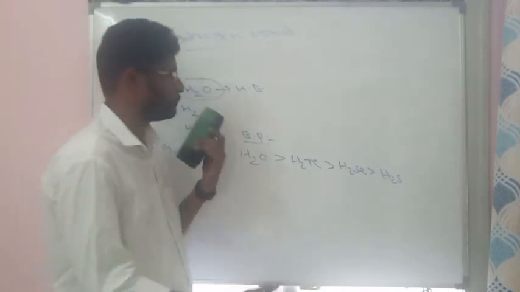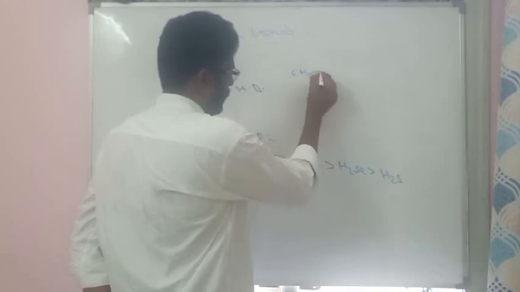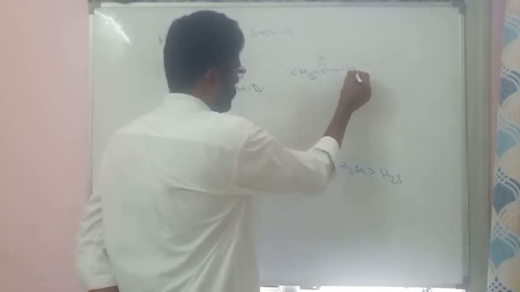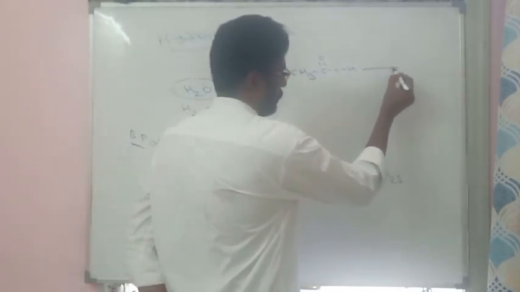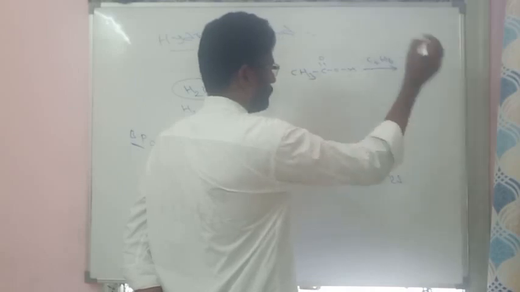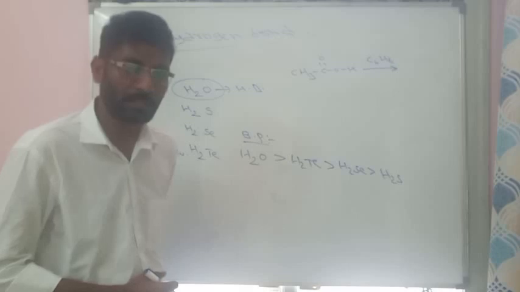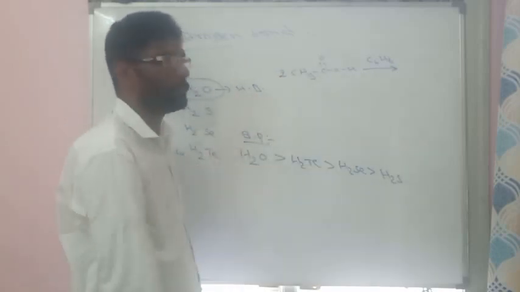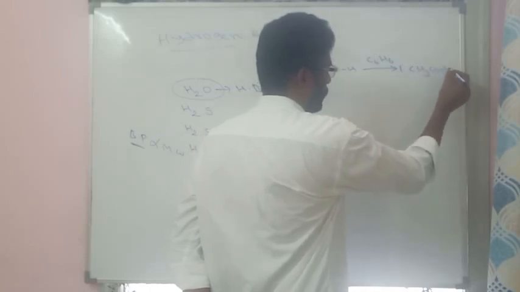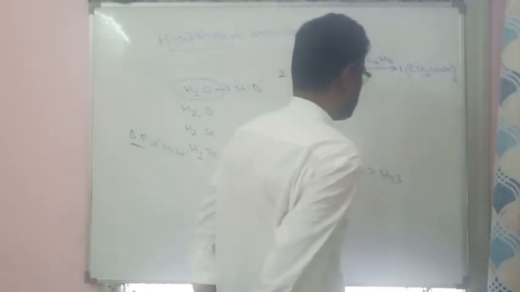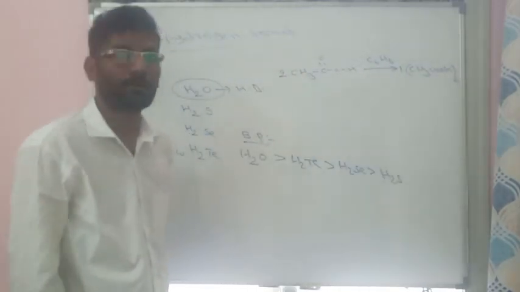Another example: if you are taking a carboxylic acid, like acetic acid, CH3COOH, and this acetic acid is placed in benzene medium, it will undergo dimerization. What is meant by dimerization? Two acetic acid molecules are converted to one dimer of acetic acid. So two molecules are converted to one molecule, and that is also due to hydrogen bond.